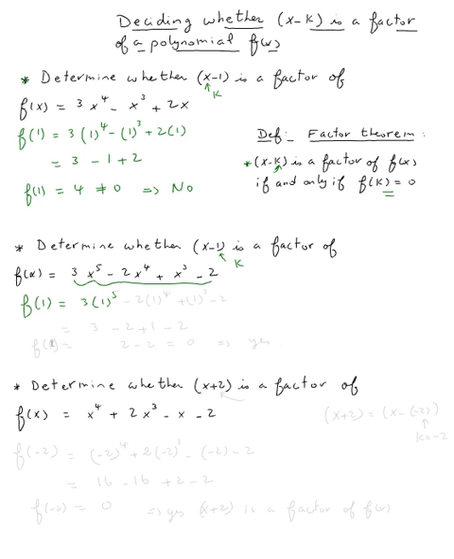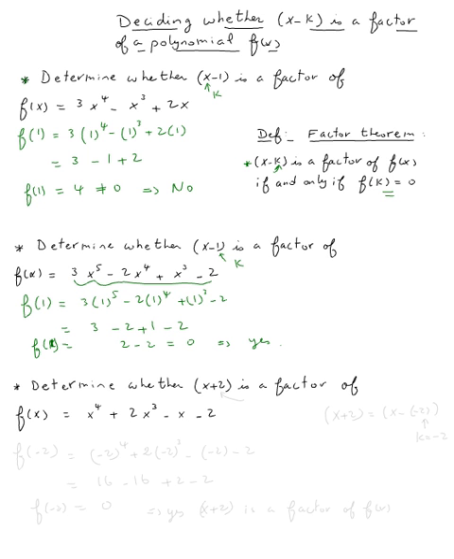This will be 3 times 1 to the 5th minus 2 times 1 to the 4th plus 1 cubed minus 2. It's going to be 3 minus 2 plus 1 minus 2. 3 minus 2 is 1, 1 plus 1 is 2, minus 2. So it's a 0. F of 1 is 0. Therefore, the answer is yes, x minus 1 is a factor.